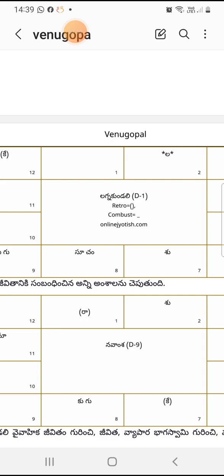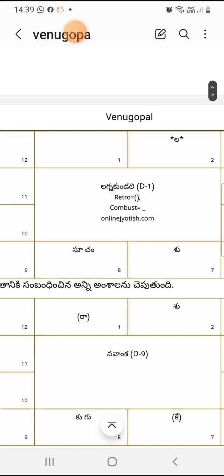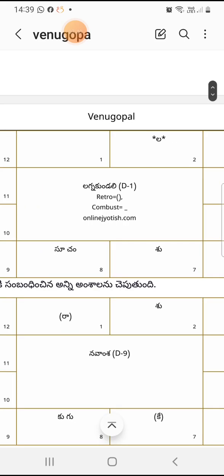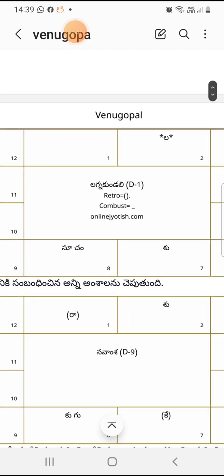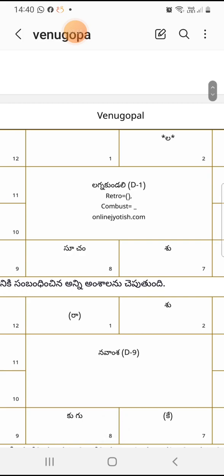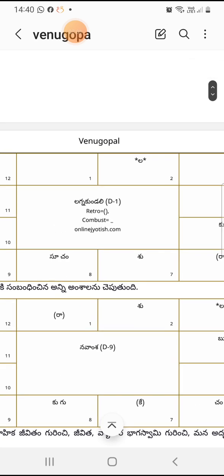So Elinati Sani: whenever Chandra is in Vrishchikam, this is his Janma Rasi. When Sani comes to the 12th position from his Janma Rasi, what is his Janma Rasi? Vrishchika. What is the 12th position from this Vrishchika Rasi? Tula. So whenever Sani transits in Tula, he stays here for 2.5 years.